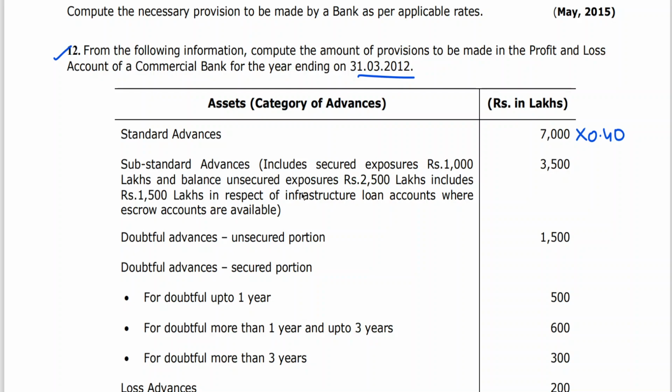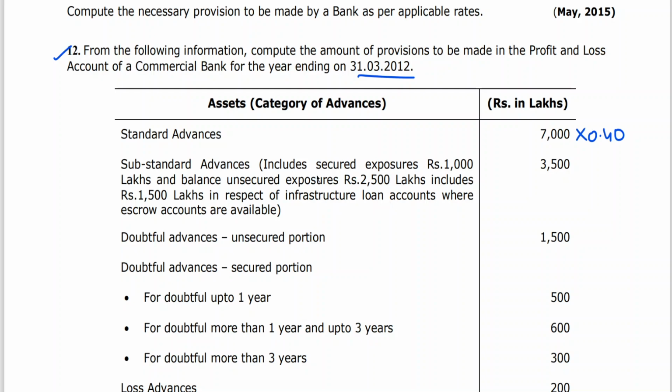Substandard advances including secured exposures 1,000 lakhs and balance unsecured exposures 2,500 lakhs, including 1,500 lakhs in respect of infrastructure loan accounts where escrow amounts are available. We saw in the last class the provisions on unsecured exposures in respect of infrastructure loan accounts where certain safeguards such as escrow accounts are available. I told you 20%.